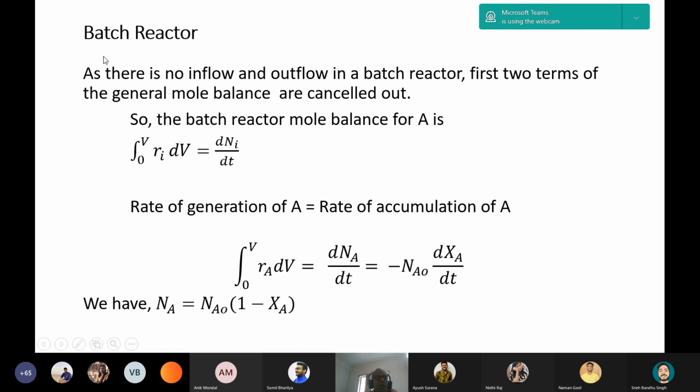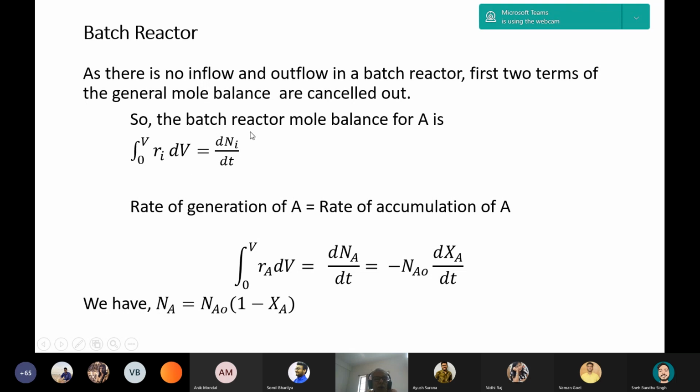Now for batch reactor, as there is no inflow and outflow in the general mole balance, only the third term, that is rate of generation, will be present, and accumulation will be there, because in batch reactor there is no inflow and outflow. So what is forming or disappearing, the reactant, that will be inside this volume. So there is a change of total number of moles with time. Accumulation is there. So dNi/dt is equal to this.